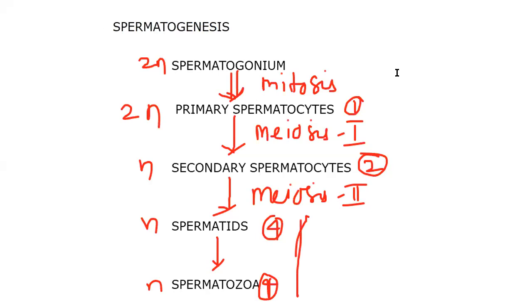So marking here, the transformation of the spermatid into spermatozoa is called spermiogenesis.